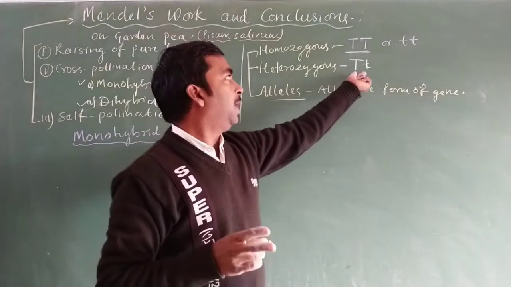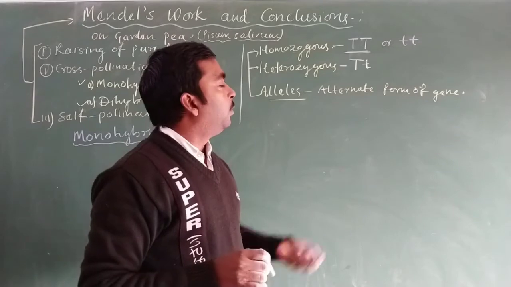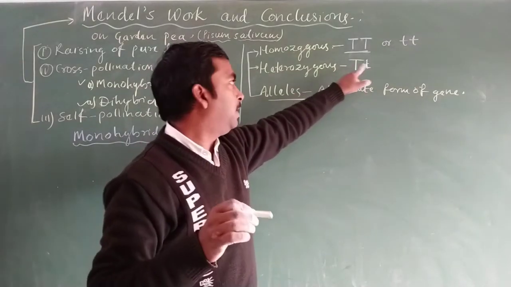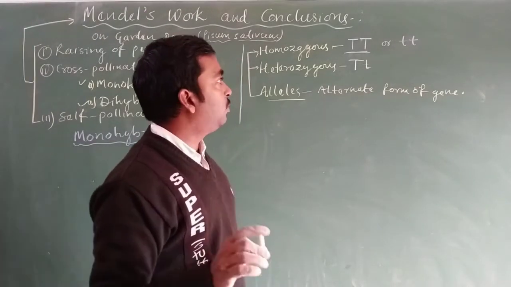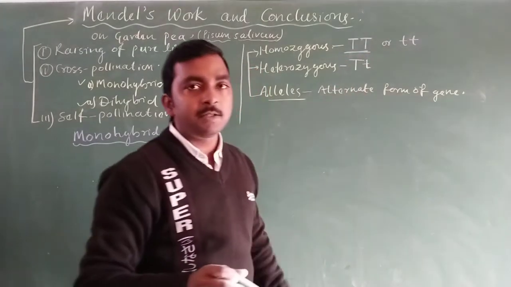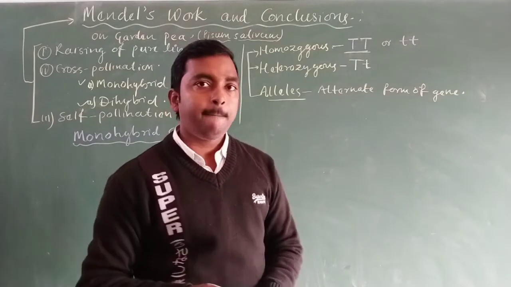Both are responsible for the height of the plant, one for tallness and the other for dwarfness. In that condition, the individual carries both the gene for tallness as well as dwarfness, and that is known as the heterozygous situation.